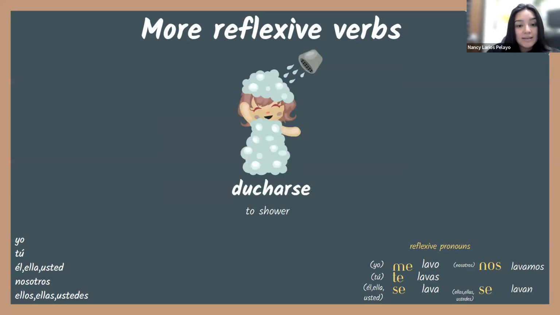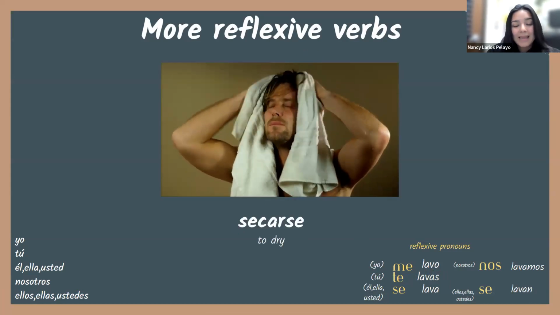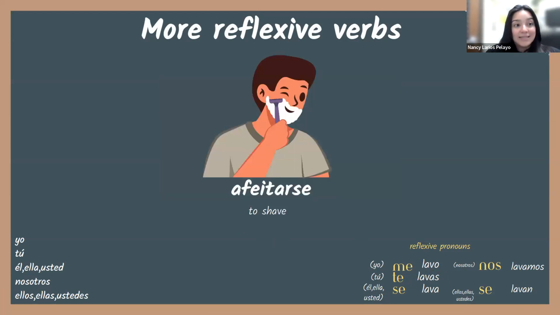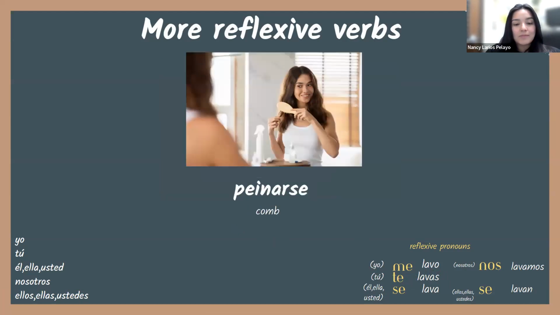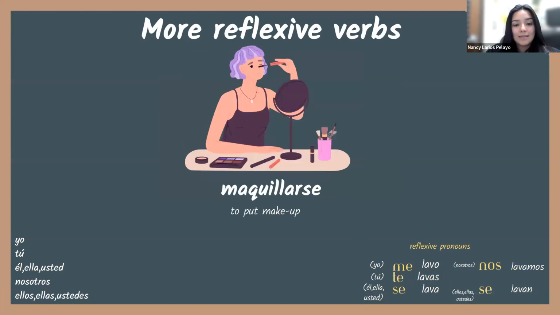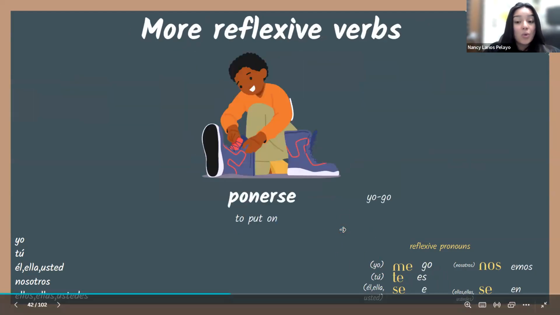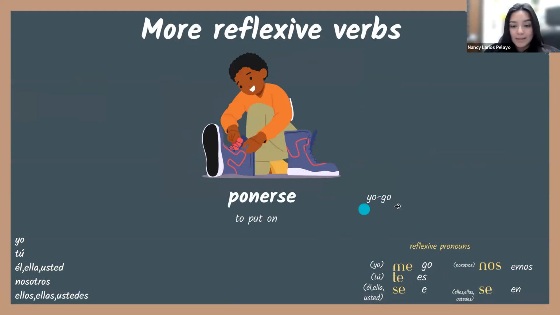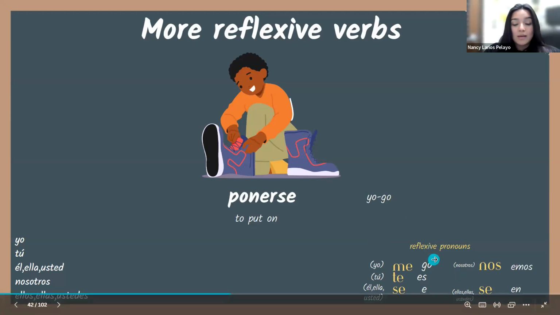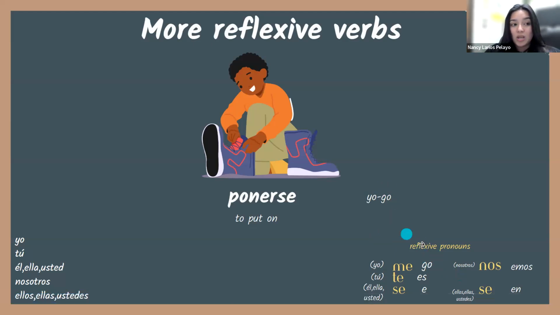So we have ducharse, secarse, afeitarse, ¿sí? Peinarse, maquillarse y ponerse. Now, for ponerse, this was a little interesting because this is a yo-go verb. That means that in the yo form, instead of ending in just an O, like a regular ER verb, it ends in GO.